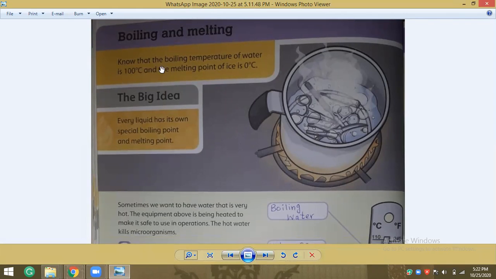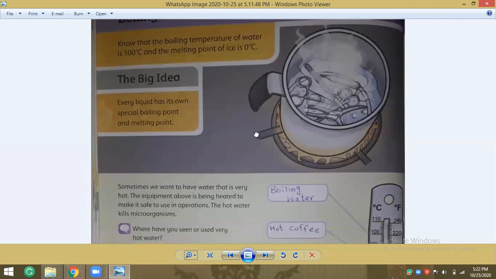You know that the boiling temperature of water is 100 degrees centigrade, and the melting point of ice is 0 degrees centigrade. If you bring ice to 0 degrees centigrade, it will melt. And if you put water at 100 degrees centigrade, it will boil.